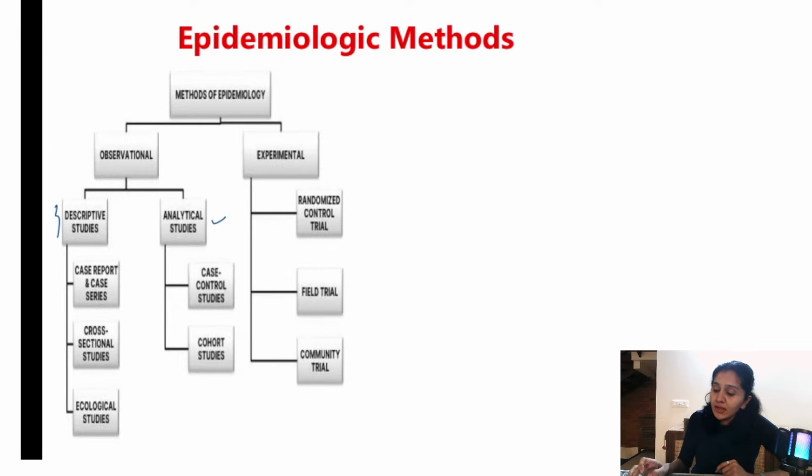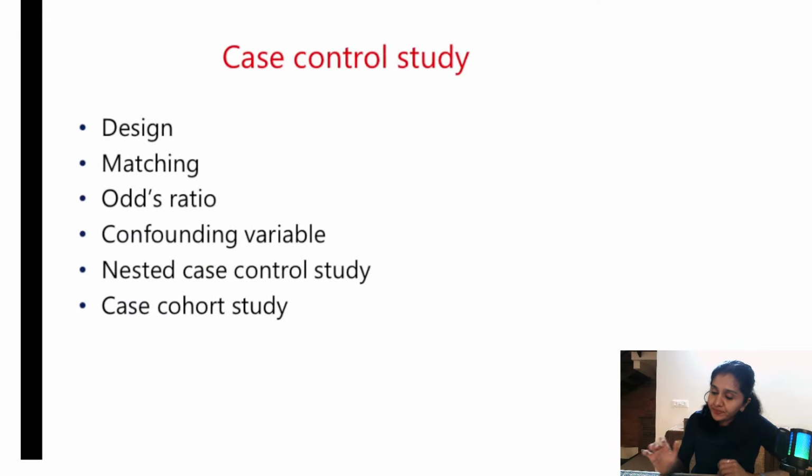Now let us understand case control study and cohort study in detail. What are the things you should know in case control study? Design of the study, matching, odds ratio, confounding variable, nested case control study, case cohort study. I'm sure you've all seen questions from all these topics. So what is the design of the case control study?